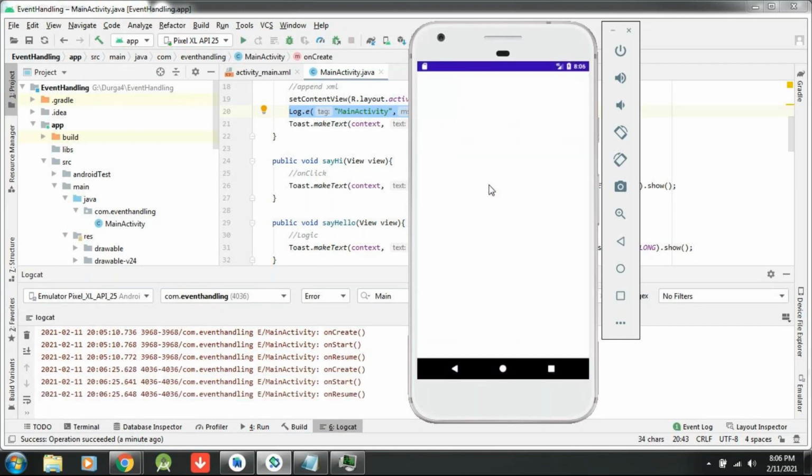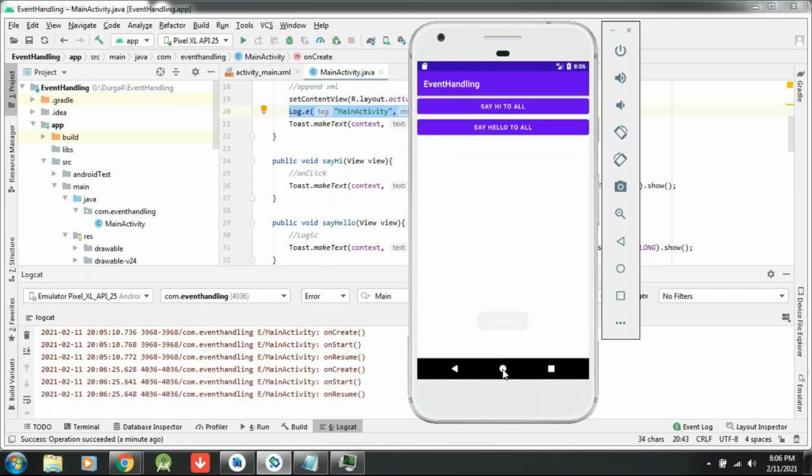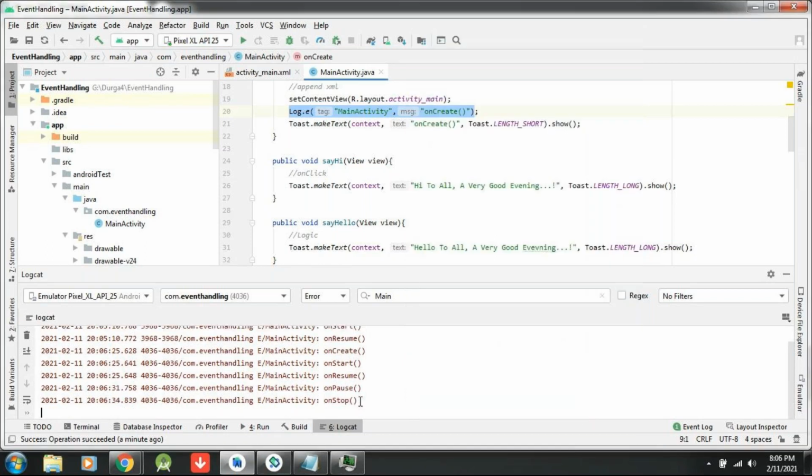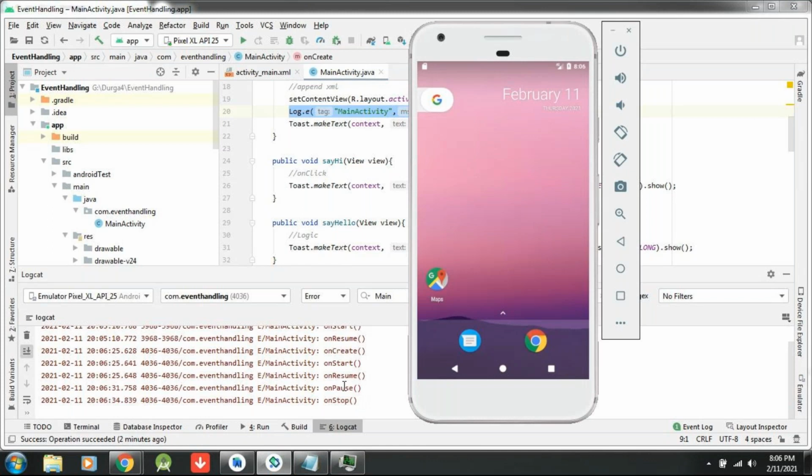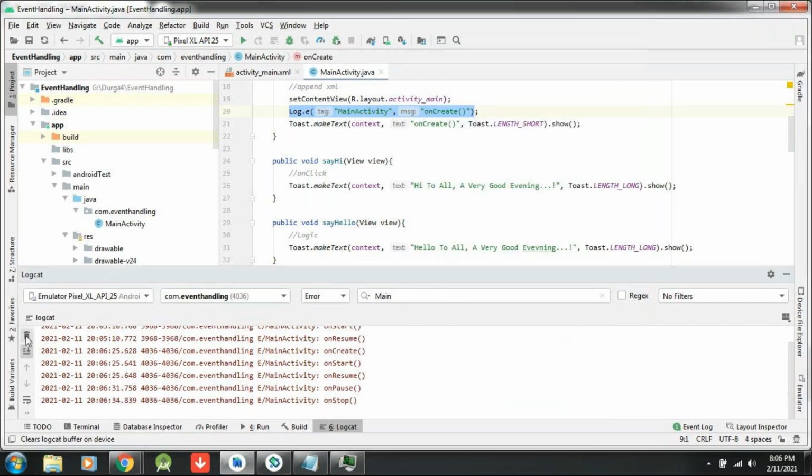In the afternoon it was executed. Now also see onCreate, onStart, onResume. Now I'm clicking on the home button. What method is it executing? onPause, onStop. So when I click on the home button, it executes onPause and onStop. Let me remove this. I'm deleting the old logs.